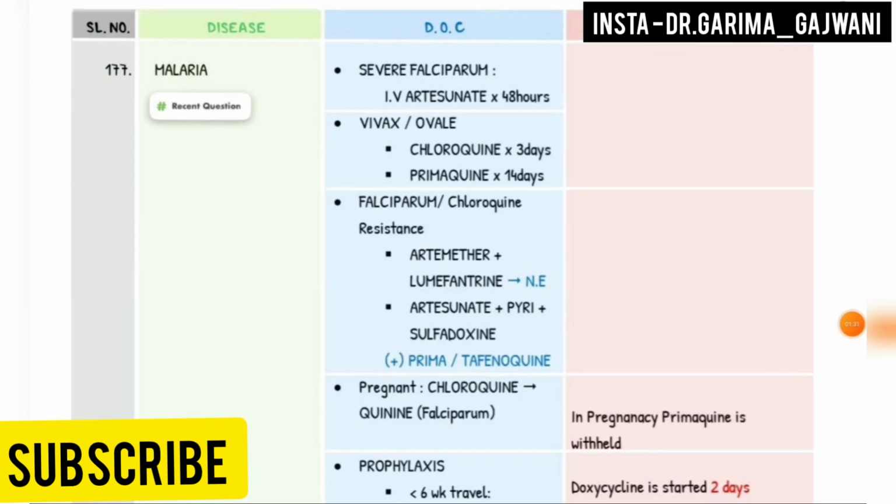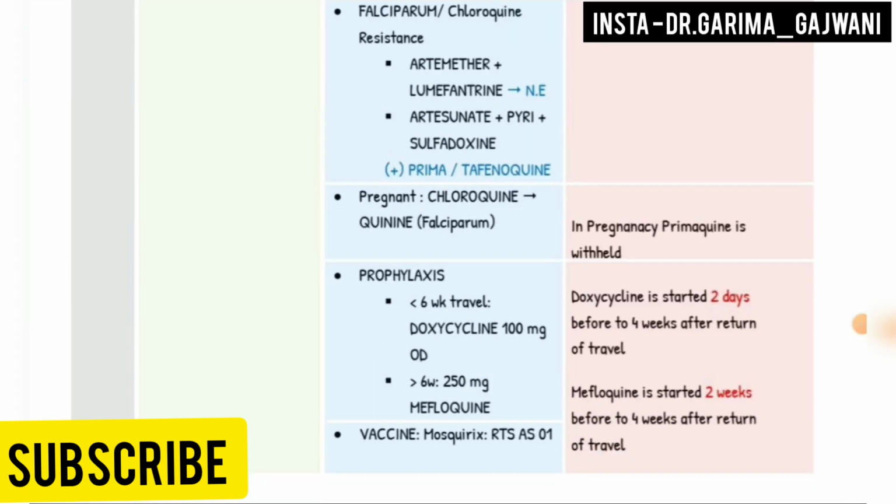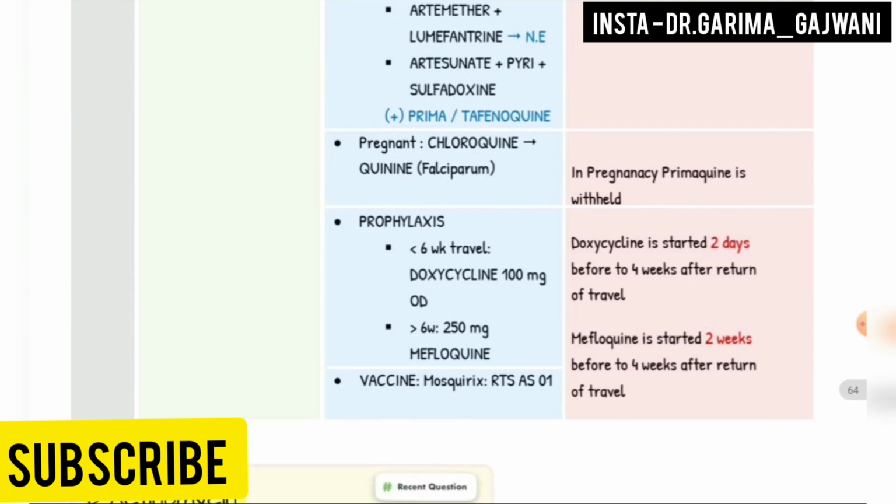Next is malaria. Severe falciparum, drug of choice IV artesunate for 48 hours. In the case of vivax and ovale, drug of choice chloroquine for 3 days and primaquine for 14 days. Next is falciparum, chloroquine resistance, artemether plus lumefantrine, and artesunate plus pyronaridine. For pregnant, drug of choice chloroquine. For prophylaxis, less than 6-week travel, doxycycline 100 mg OD, and more than 6 weeks, 250 mg mefloquine. For vaccine, Mosquirix RTS,S/AS01.